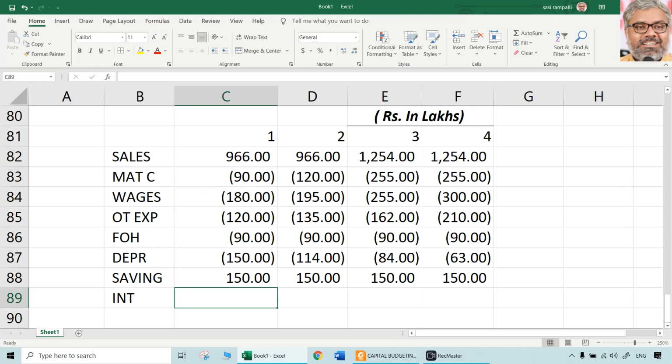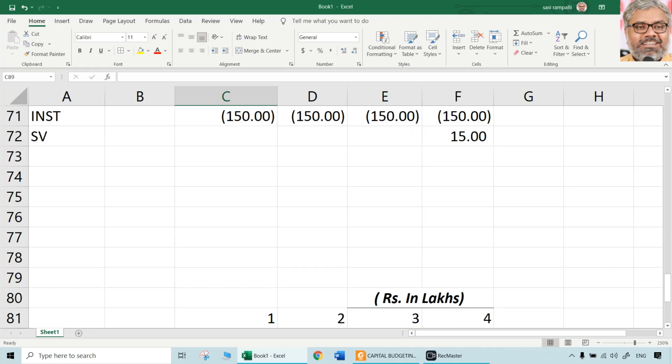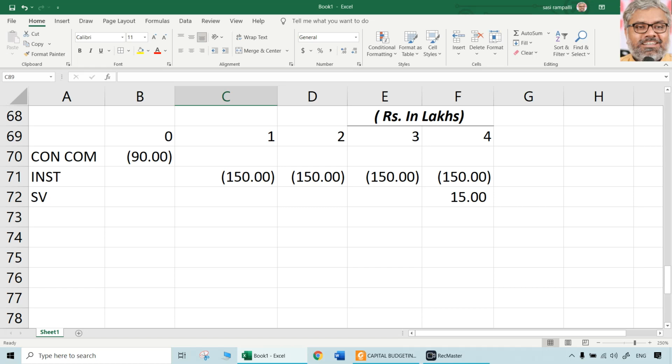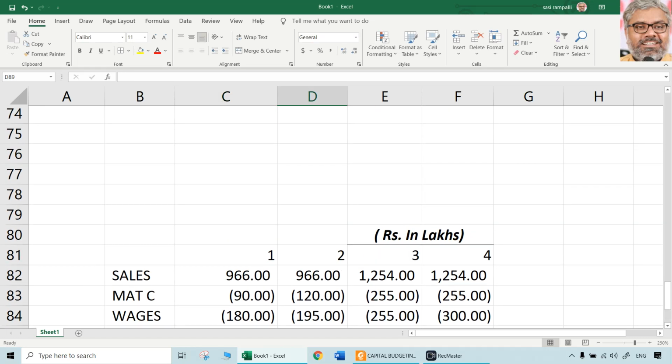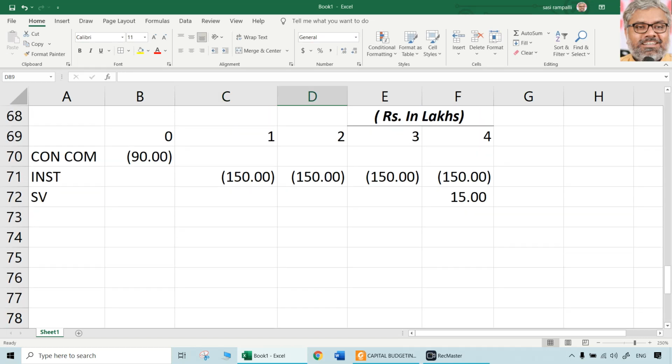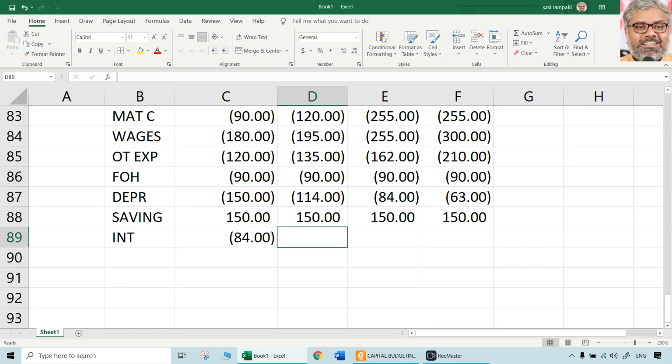This can be calculated separately because the loan amount is going to be how much? Originally 600 lakhs. At the end of first year, it will be 150 lakhs which is paid. So first year there will be 14% interest. That is 84 lakhs. Interest is cost. Then end of second year, it will not be 600 lakhs outstanding. Already 150 principal amount is paid. Remaining is 450. On that 14% means 63 lakhs will be the interest amount, minus 63.